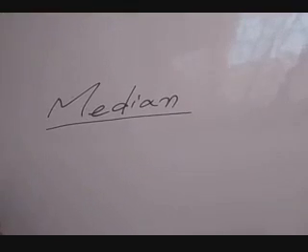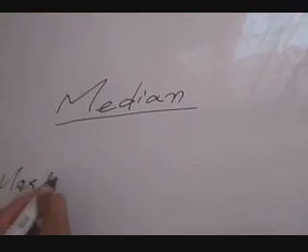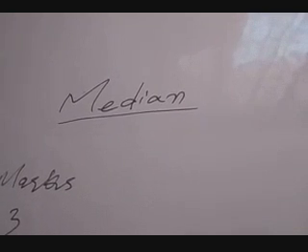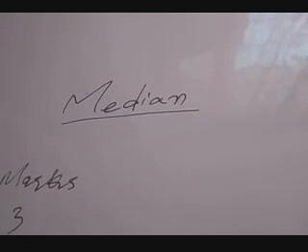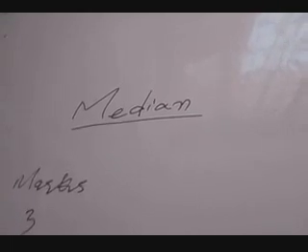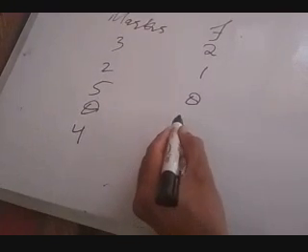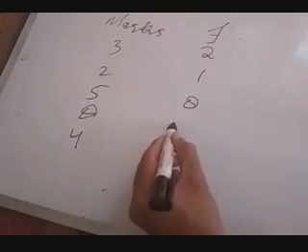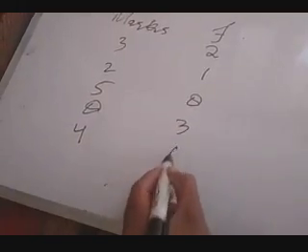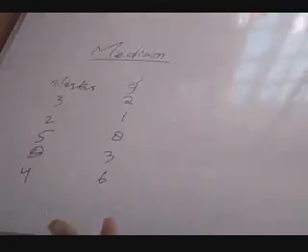Suppose marks are given as 3, 2, 5, 8, 4, and the frequencies are 2, 1, 8, 3, 6. So the frequency is this.